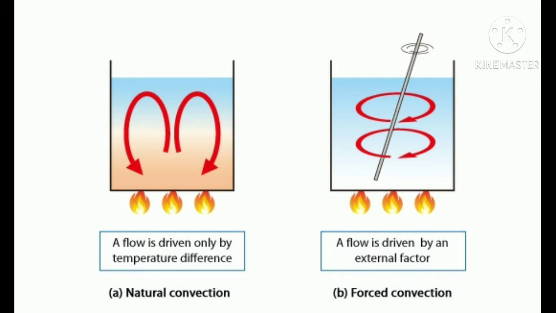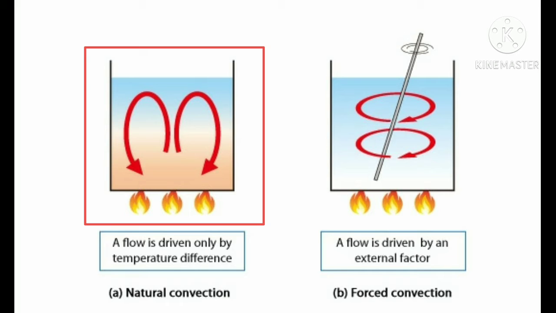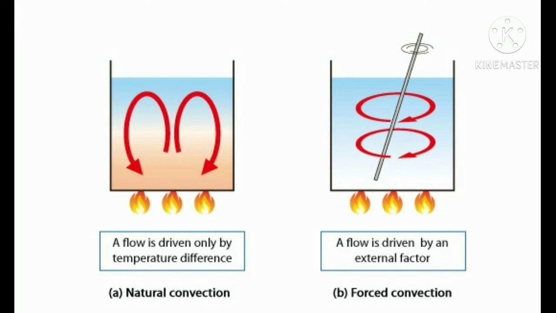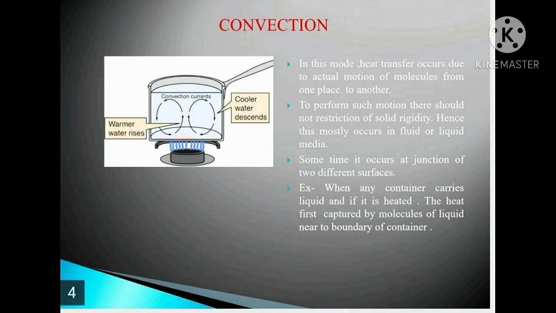Student, this convection process of heat transfer is classified into two types. The first one is natural convection and the other one is forced convection. Look at the left hand side diagram carefully. In a container, if we heat a certain liquid, you can observe that the molecules of the liquid adjacent to the bottom wall or side wall of the container get heat first, rather than the molecules of the liquid present at the top of the container.